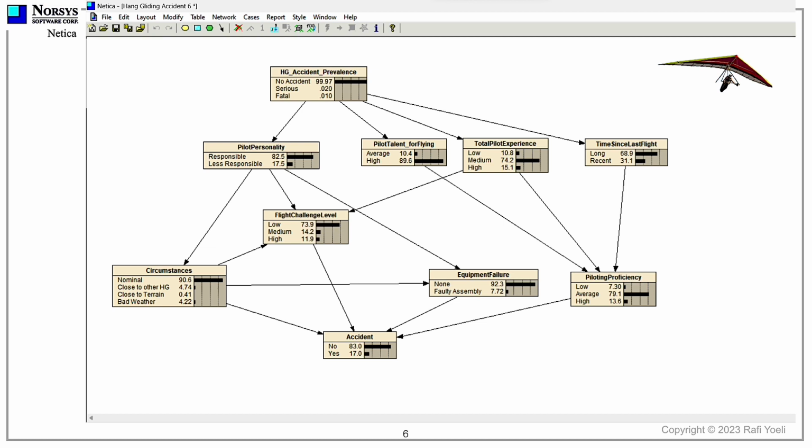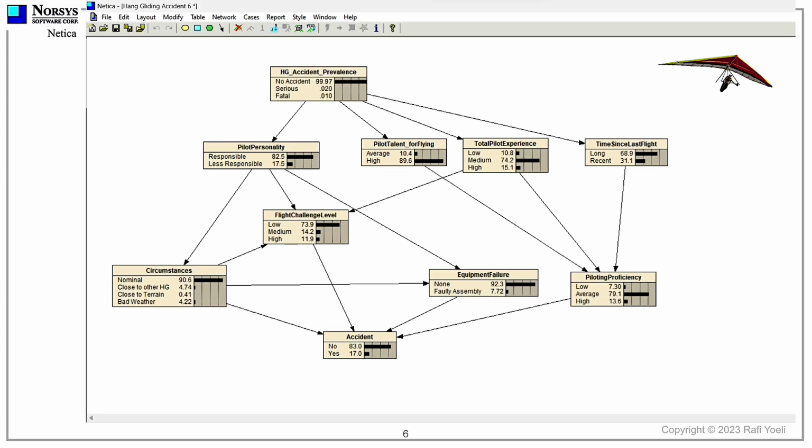Now is the time to enter an important phase in the construction of Bayesian belief networks: verification and validation of the model. One way to do this is to drive the network into extreme situations and see how it behaves. For example, we can change the probability of an accident to 100%. This is easily done in Netica with a mouse click on the node accident.